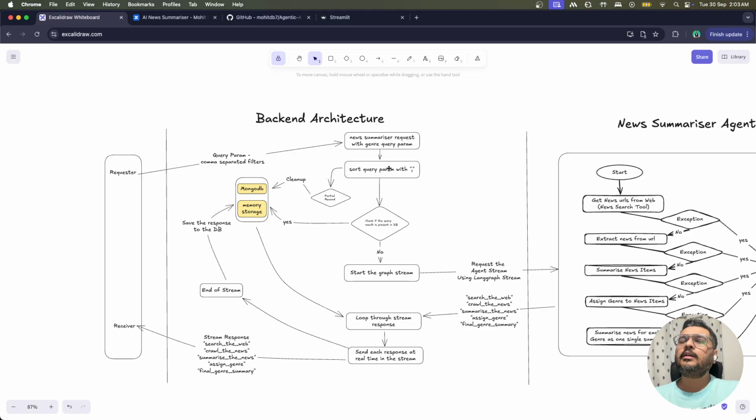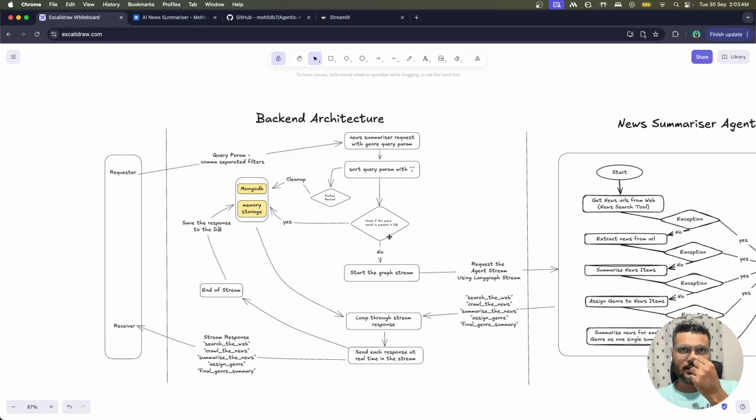Okay, for that particular key, what it will also search is whether there is a partial result available. So let's suppose last time the process ran, but it gave you only a partial result, like only the search and extract results came to you. The summary, assigned genre, and final summary did not come to you, right? So first it will do the cleanup, because that result cannot be used, right? So it will do a cleanup for you.